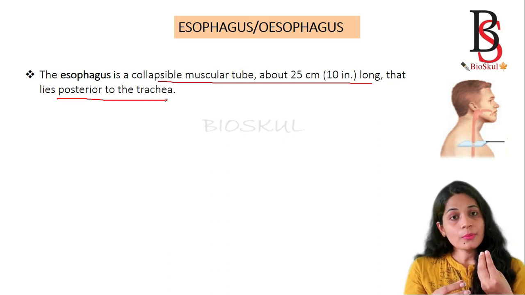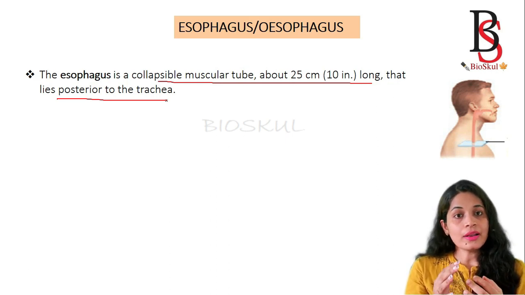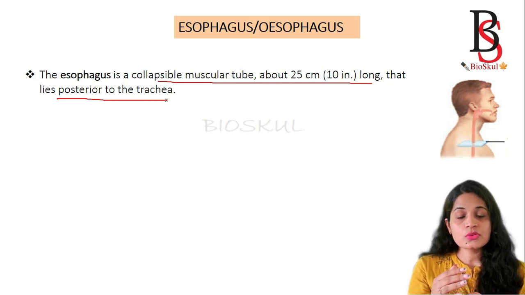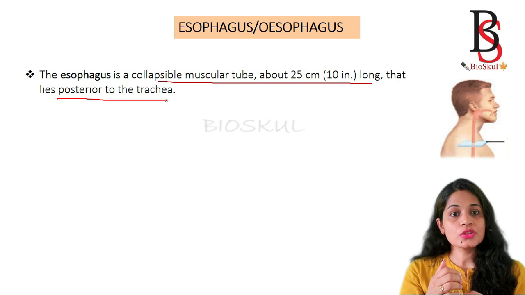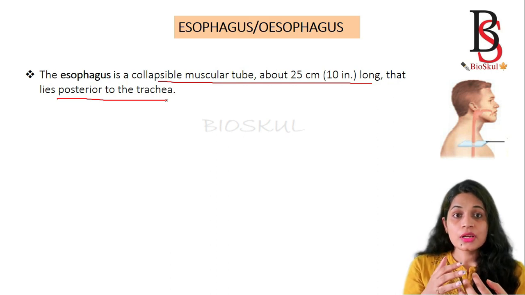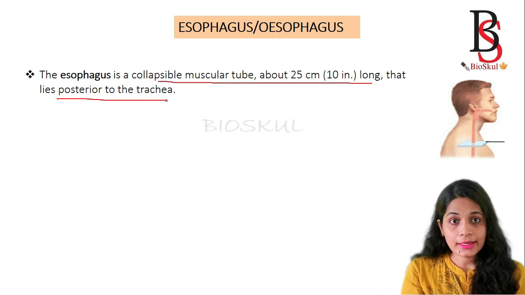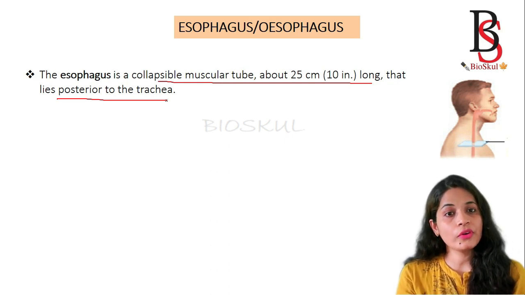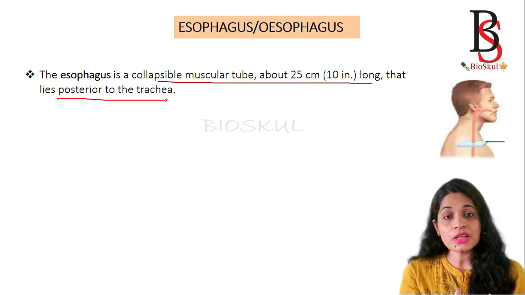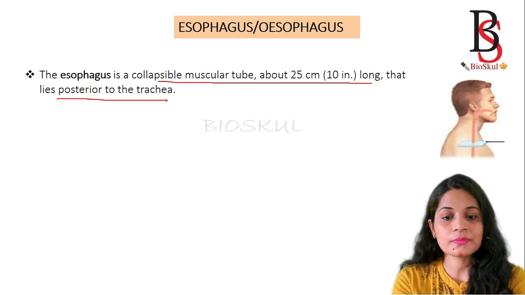During the process of swallowing, the epiglottis will cover the larynx, which is at the entrance to the trachea, so that food materials cannot enter into the trachea. It will be open during the process of respiration. We are going to discuss more about it when we discuss the respiratory system.